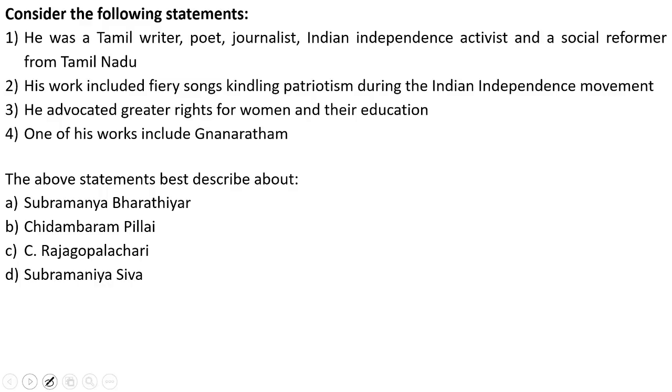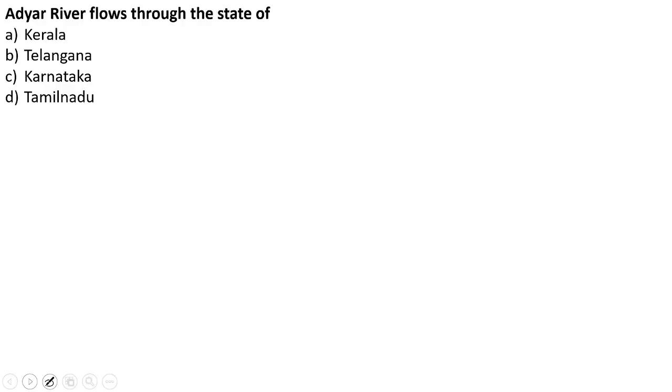Consider the following statements. He was a Tamil writer, poet, journalist, Indian independence activist, and social reformer from Tamil Nadu. His work included fiery songs, kindling patriotism during the Indian independence movement. He advocated greater rights for women and their education. One of his works includes Gnanaratham. The above statements best describe: is it Subramanya Bharatiyar, Chidambaram Pillai, Rajagopalachari, or Subramanya Siva? The answer to this is Subramanya Bharatiyar. Now let's look into the next practice question. The Adyar River flows through the state of: is it Kerala, Telangana, Karnataka, or Tamil Nadu? The answer to this is Tamil Nadu.